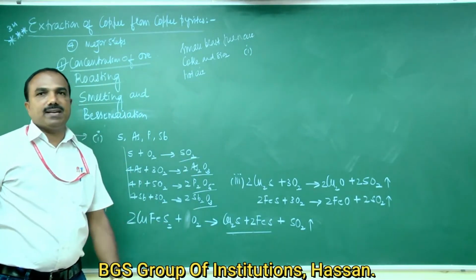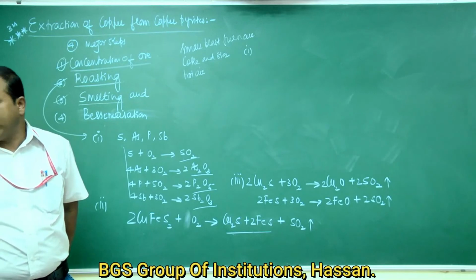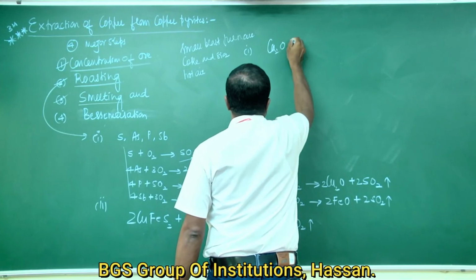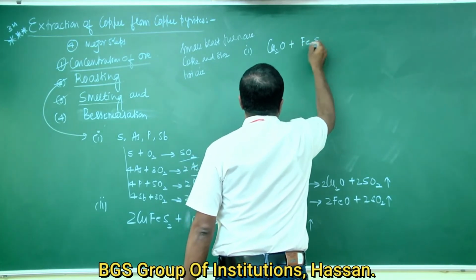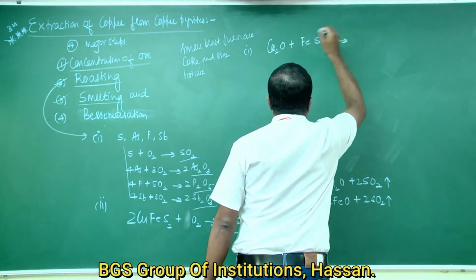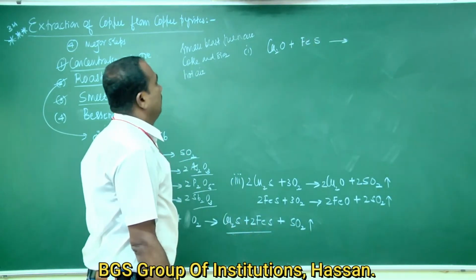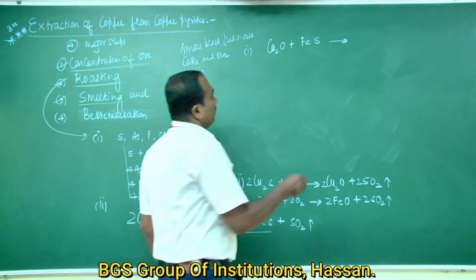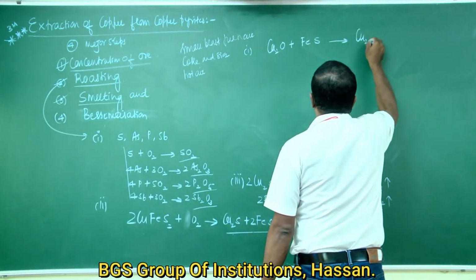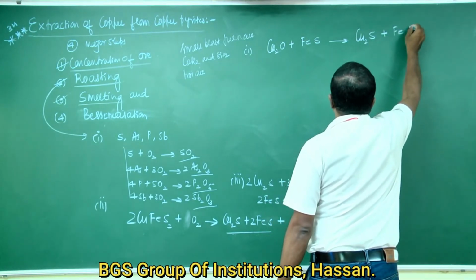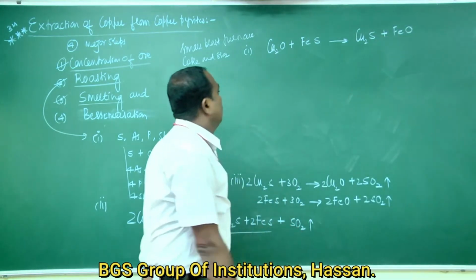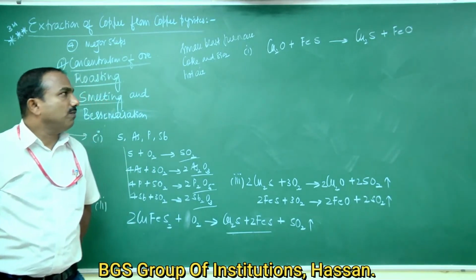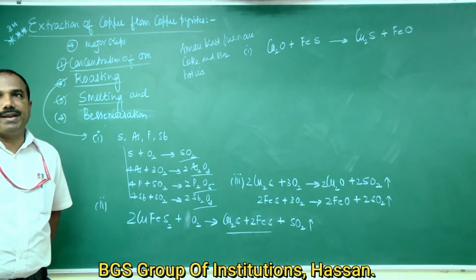So first reaction. The cuprous oxide, Cu2O, formed reacts with ferrous sulfide to form cuprous sulfide plus ferrous oxide. Cu2O reacts with FeS to form Cu2S and FeO.